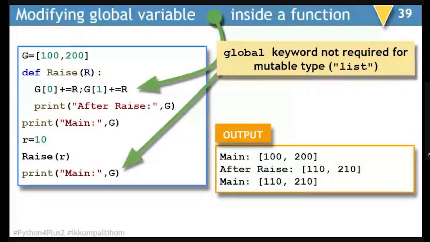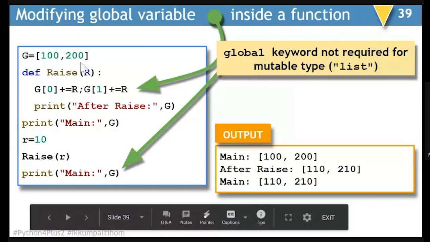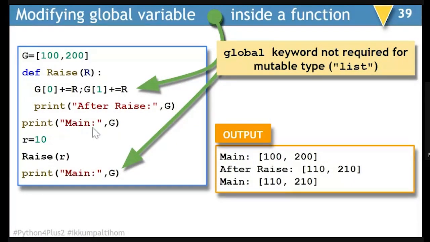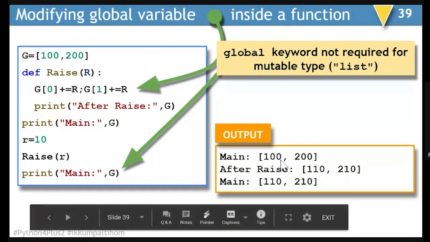Now, the similar example, but this time we are going to take a mutable data type. So G is a global variable here also, but this time G is a mutable parameter or variable. In this case, it is a mutable variable. So what will happen? G as a global variable containing 100 and 200. And here, when I display main G, it will be 100 and 200. Suppose I have another variable with the value as 10.